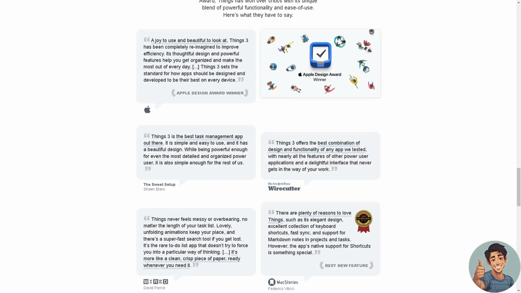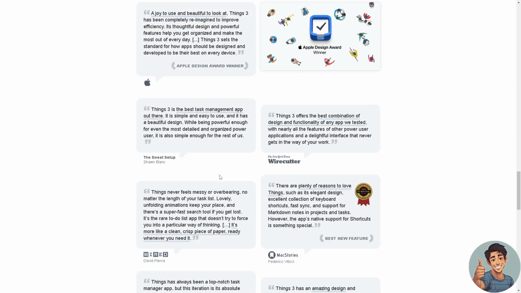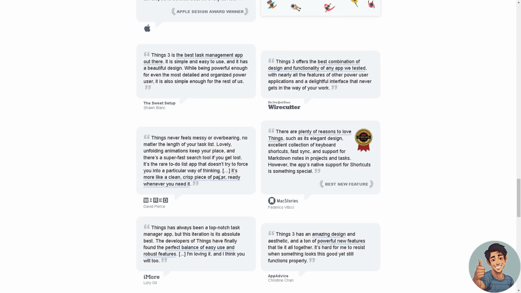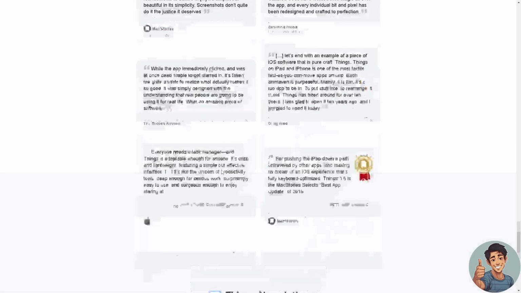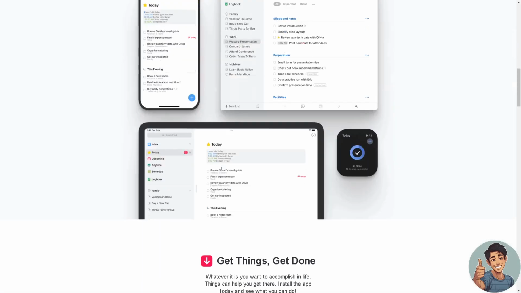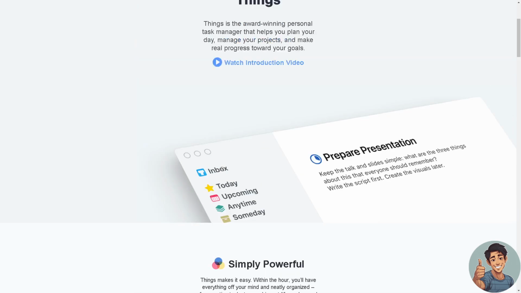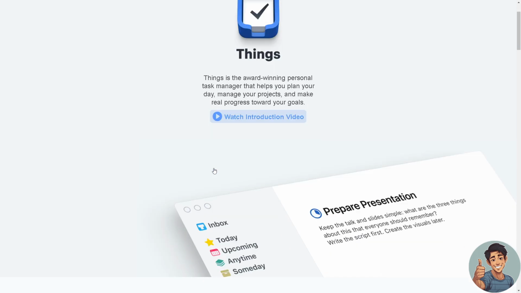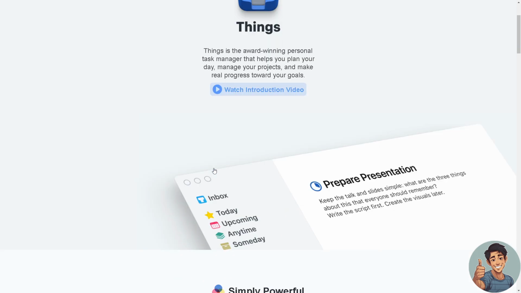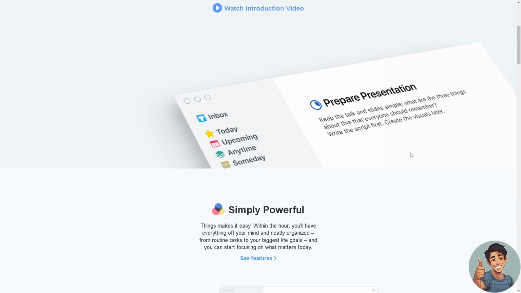Now, the app syncs seamlessly across macOS, iOS, and iPadOS devices, ensuring that tasks are up to date and accessible across all Apple devices. All right. And also, Things 3 allows users to assign tags and filters, making it easier to organize and sort tasks based on specific criteria or categories. It also offers shortcuts and intuitive gestures that enhance the user experience and speed up task management.